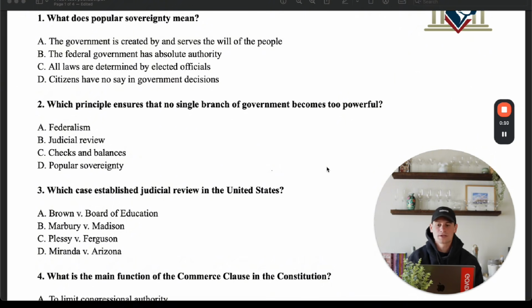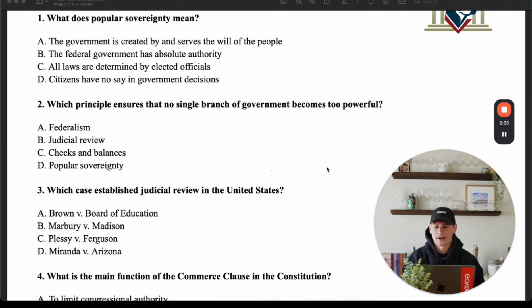So number 1 says, what does popular sovereignty mean? So popular sovereignty is without a doubt going to come up on both of these tests. It's a vocab word that you guys need to understand and know, so let's break it down, right? Popular, what I want you guys to do is think about population, okay? Population, people, right? Living in a specific area. Sovereignty is freedom or liberty, right? So it's the freedom or liberty of a country or people to make decisions based on their country.